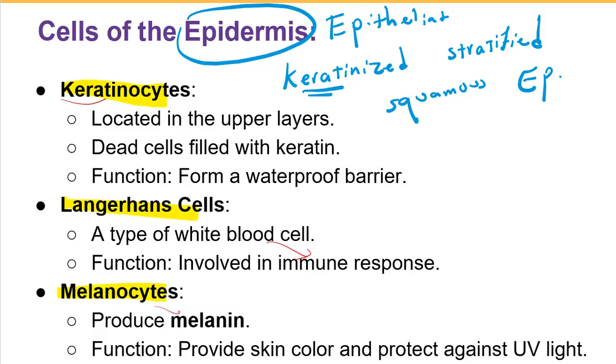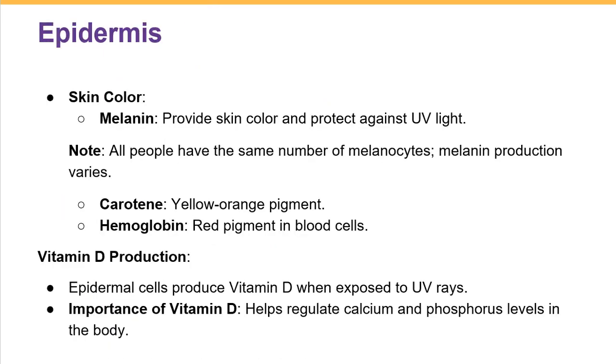And also melanin has another important job. It makes a protection against the UV light. So these are the three different types of cells we can find in the epidermis.